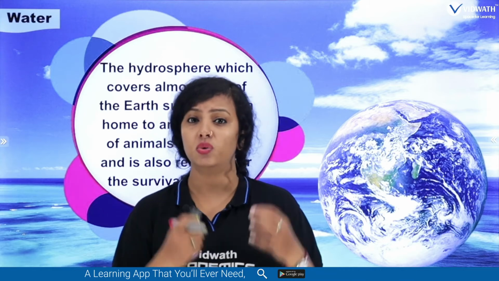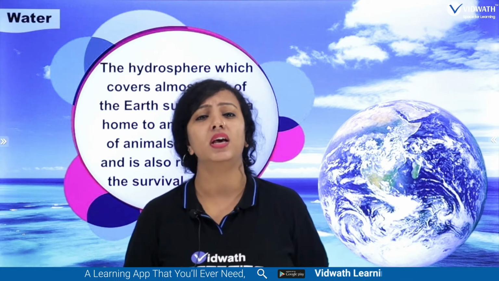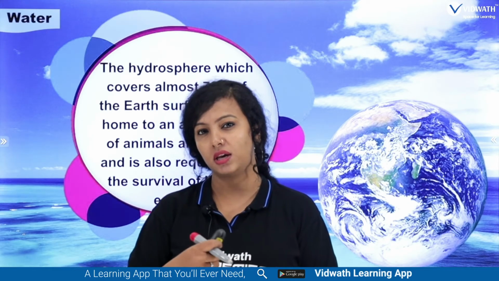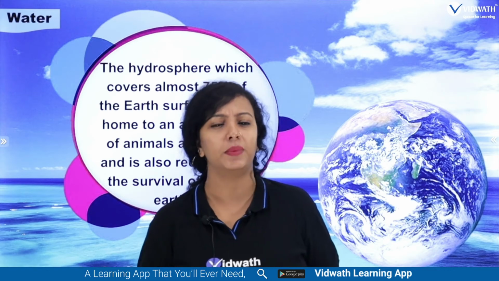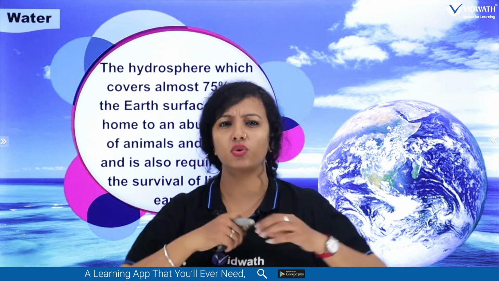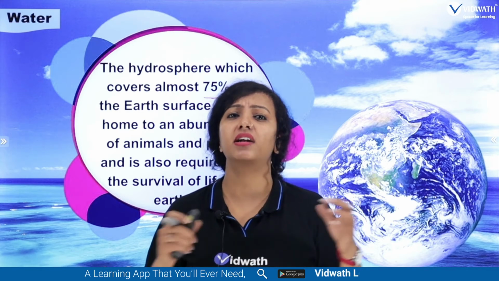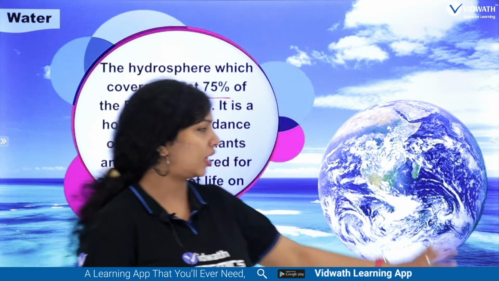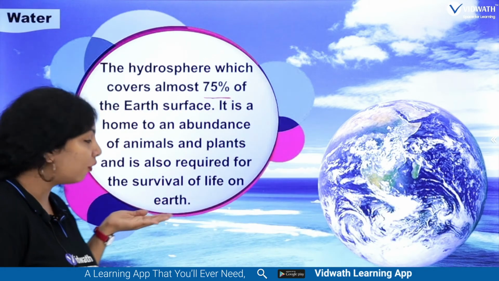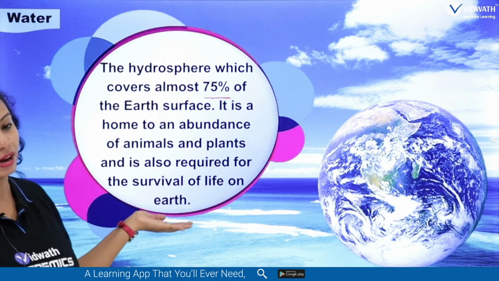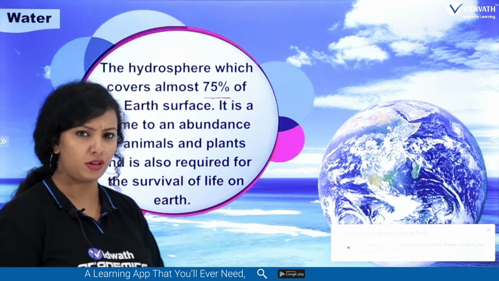The ocean is so vast that it makes us wonder what it is exactly made up of. There are so many animals and plants which we haven't identified till now. So that is all about the water, and it also helps the survival of life on the earth, right? Can you live without water?